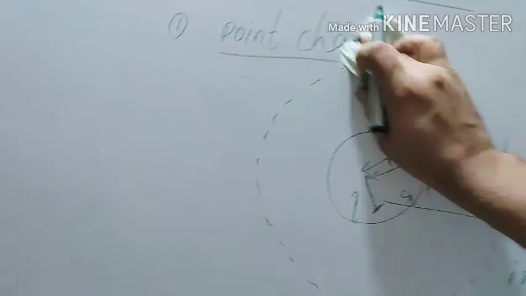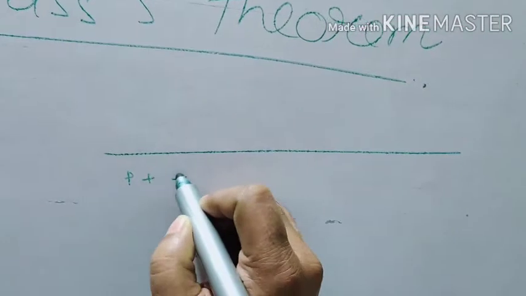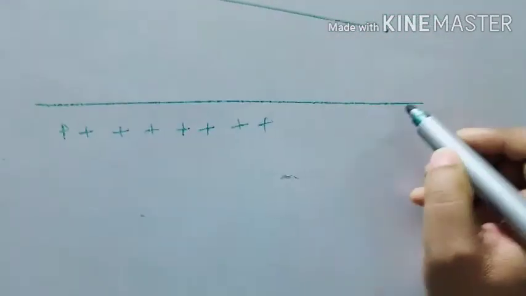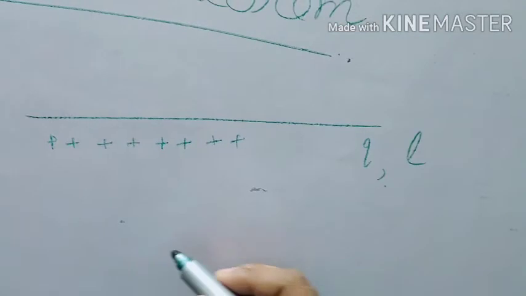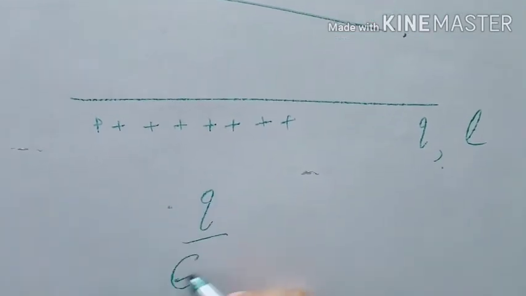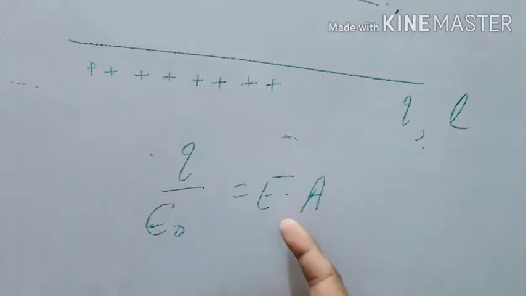Okay. So now let us calculate using Gauss theorem the electric field due to the line charge, which I have defined earlier using Coulomb's law, and I have told you that is not the exact value. So let us find out using Gauss theorem. This is a line. Let us say it has a charge of q, length L. Then you have to use this formula, q by epsilon naught is equal to E dot A. Gauss theorem, definition of flux, theta.